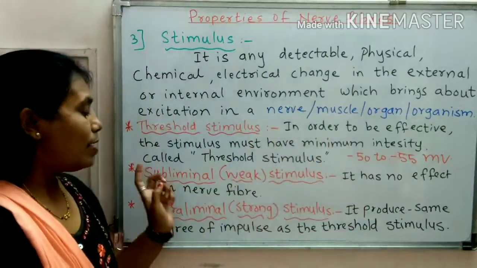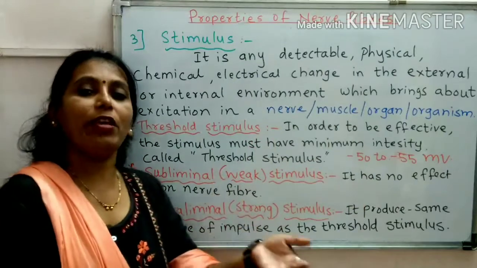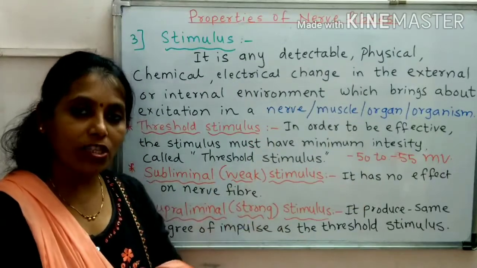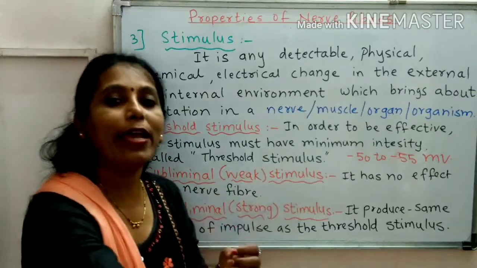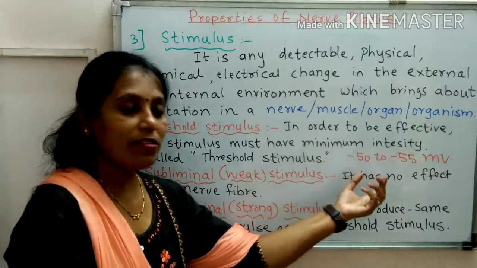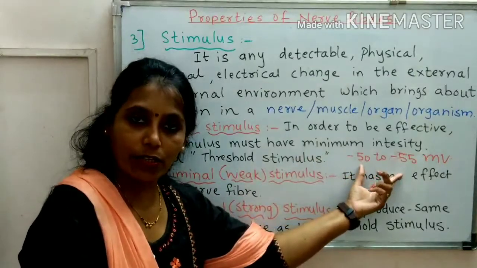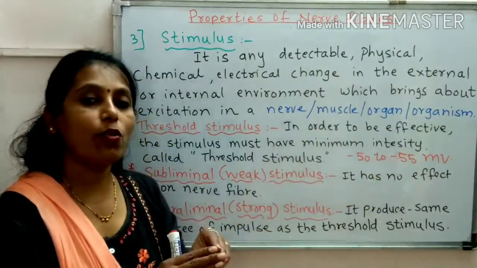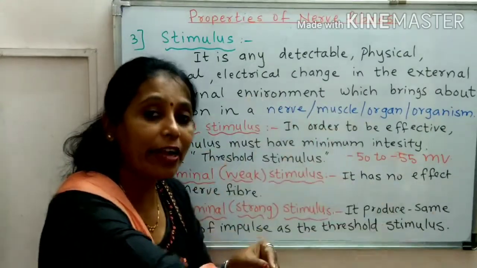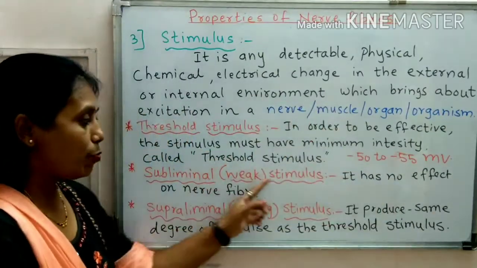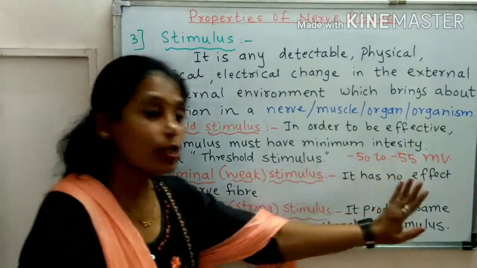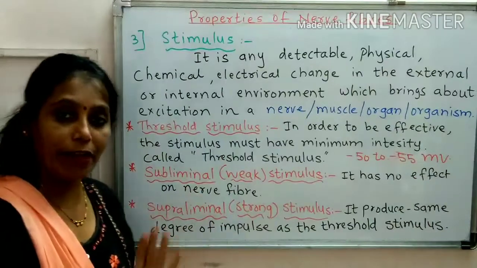Now come to the subliminal or weak stimulus. The name itself indicates that it is a weak stimulus which is not going to excite the neuron or the nerve cell. If you provide a stimulus below this range, that stimulus will not be very effective. That stimulus will not activate the neuron. That stimulus is called a subliminal stimulus, and it has no effect on the nerve fiber.